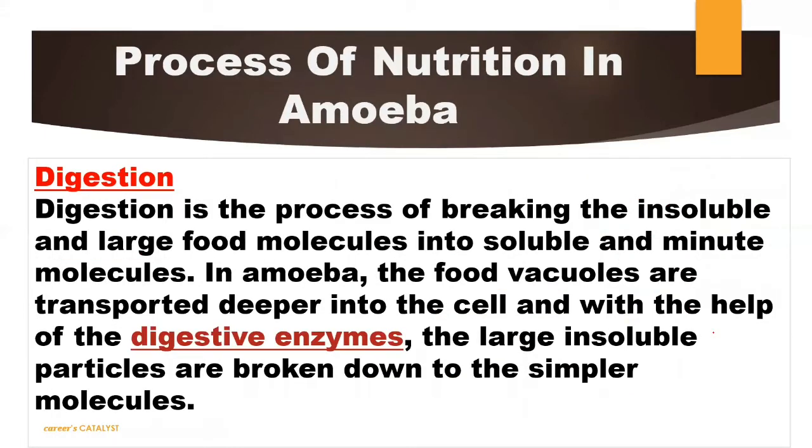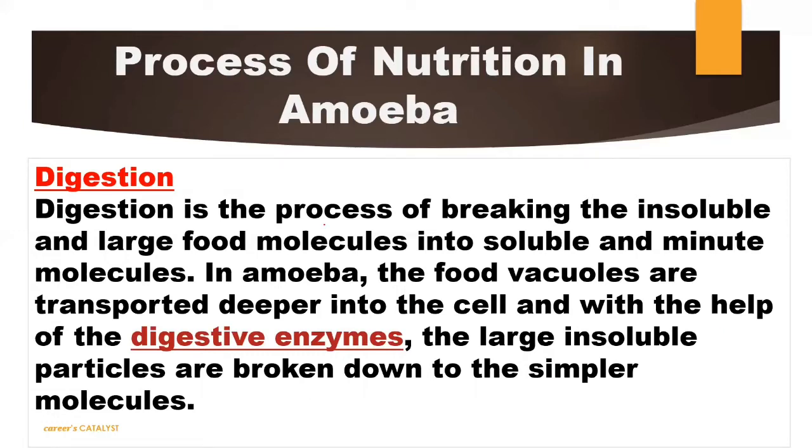Now we will talk about the process of digestion. Digestion is basically a process of digestion of food. Simple. It's very simple to identify or explain. But this process of digestion is very complex, because lots of enzymes should be released inside the body so that the complex food gets converted into a simpler one and can be absorbed by the cell body for its growth and development.